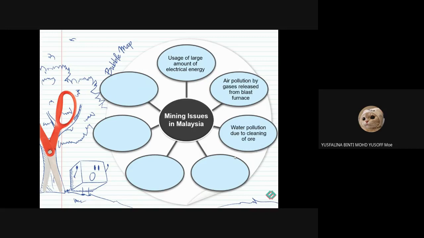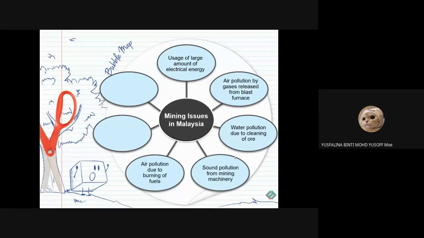And then the water pollution due to cleaning the ore. Because I remember just now the first step is to wash the iron ore first, right? And then we have to remove the impurities by the flotation process, right? The flotation process requires a lot of water, and after that the water will be released. So that we call water pollution. And then the sound pollution, of course, from the blast furnace, which is very noisy.